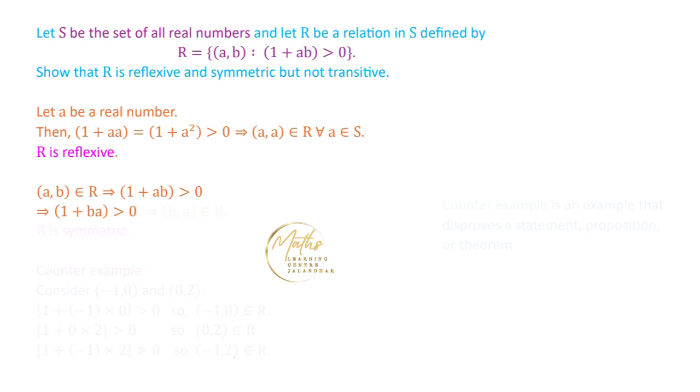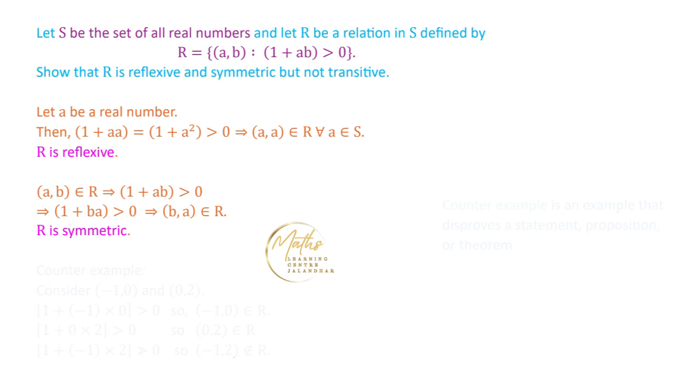Now compare this value with the given relation. This implies that B and A are related to each other. So what we obtain is that if A is related to B, then B is related to A. It means that this relation R is symmetric.